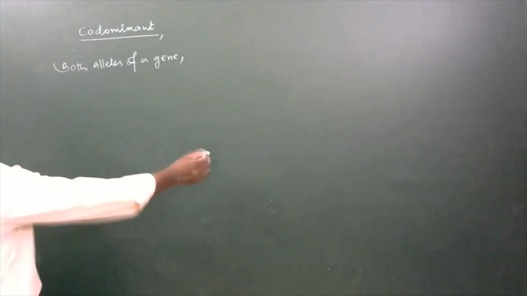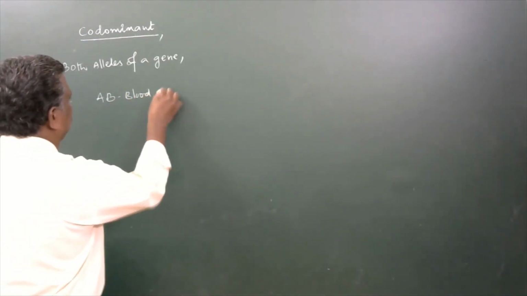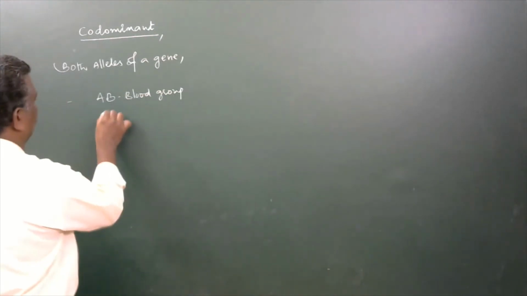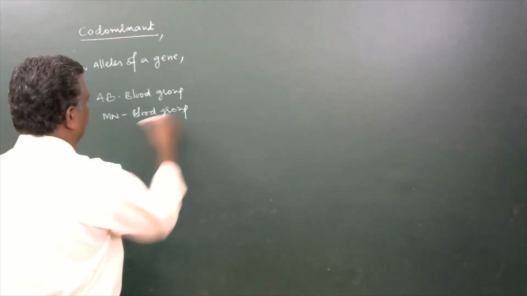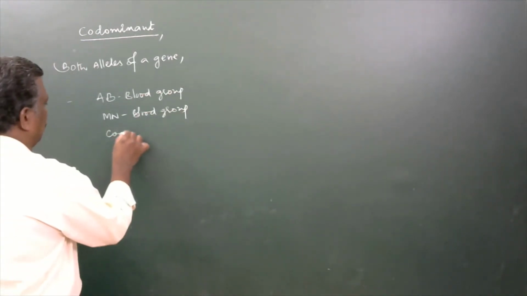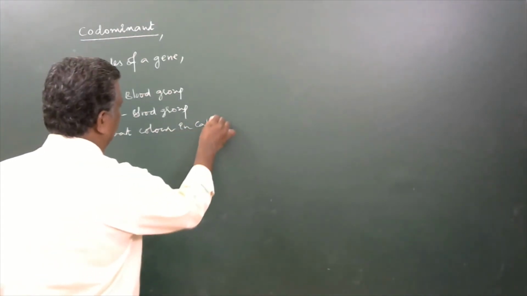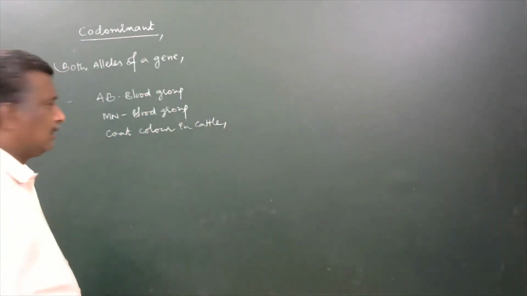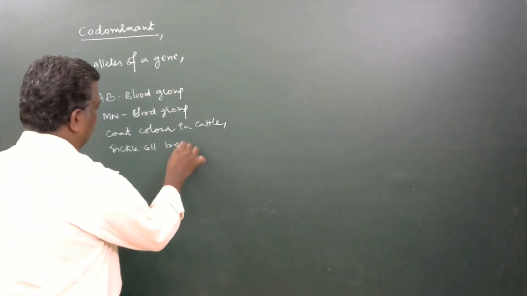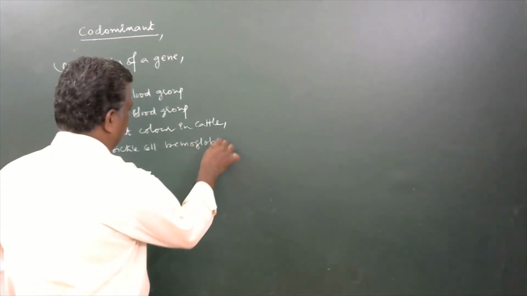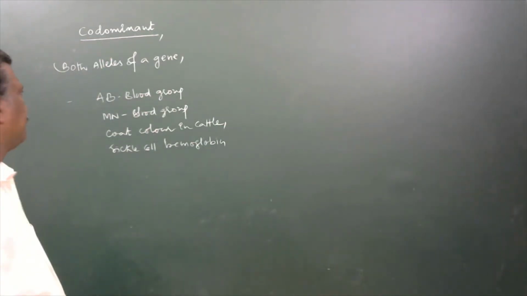Examples for this are AB blood group, MN blood group, coat color in cattle, and sickle cell hemoglobin. So these are the examples for codominance.